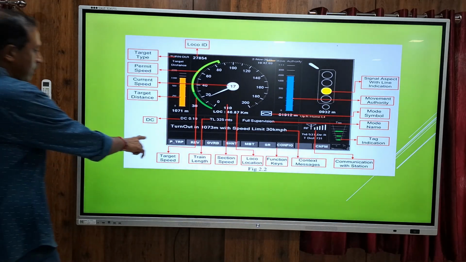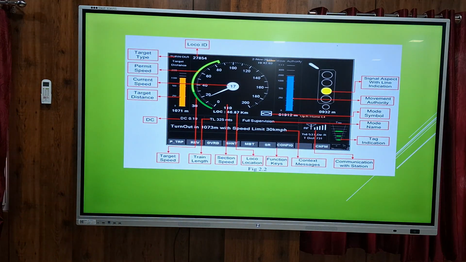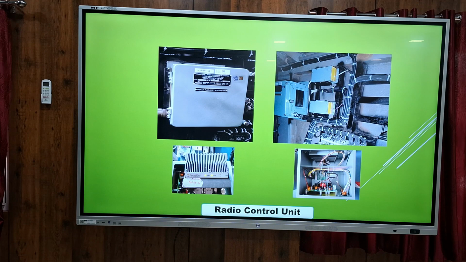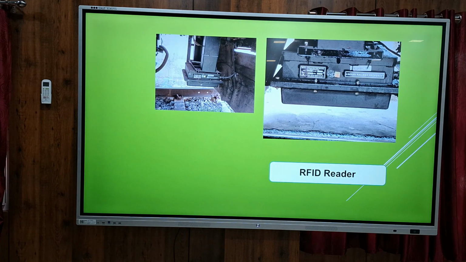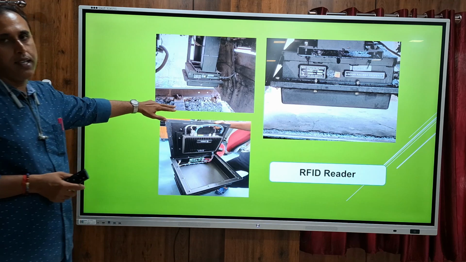These are the driver selectable parameters. Radio control unit. For radio communication, a separate radio unit has been provided with a power supply module inside that radio unit. These are the RFID readers located below each cab. This is the primary equipment which scans the RFID tag.